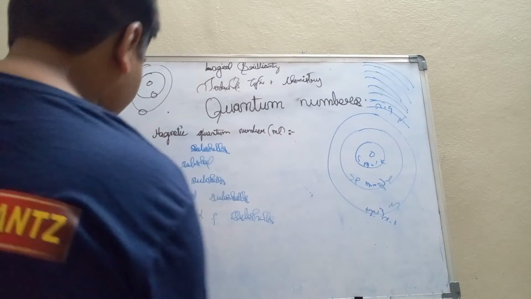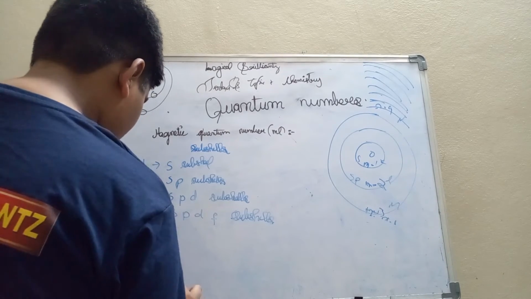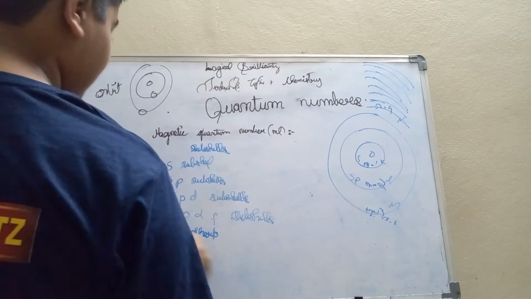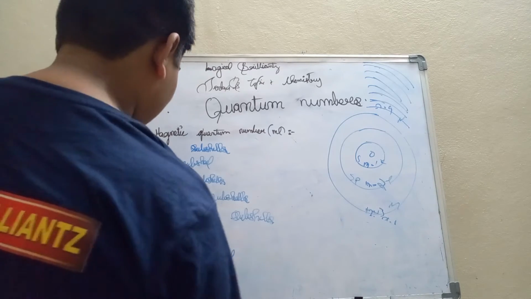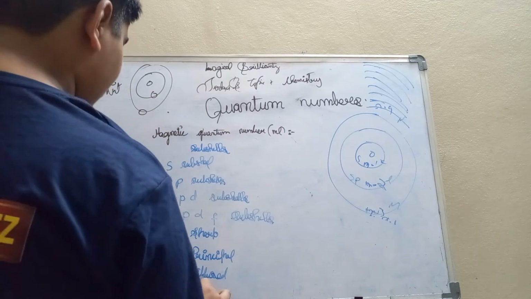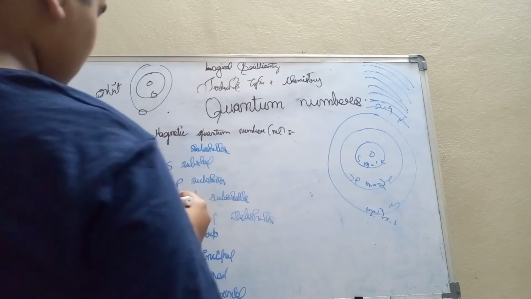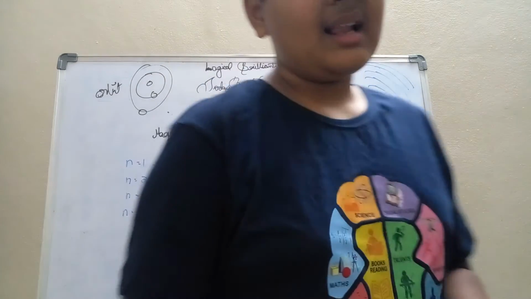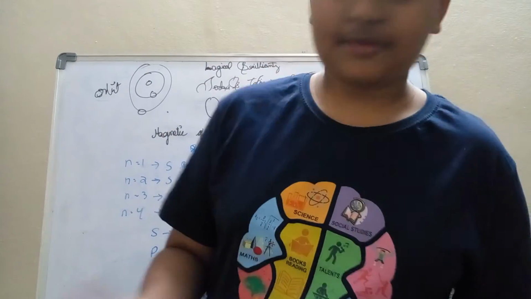And now I will write the full forms of S, P, D and F. S is nothing but sharp. P is nothing but principal. D is nothing but diffused. And F is fundamental. So instead of calling sharp subshell, principal subshell, diffused subshell, fundamental subshell, they just gave their short forms, which are S subshell, P subshell, D subshell and F subshell.